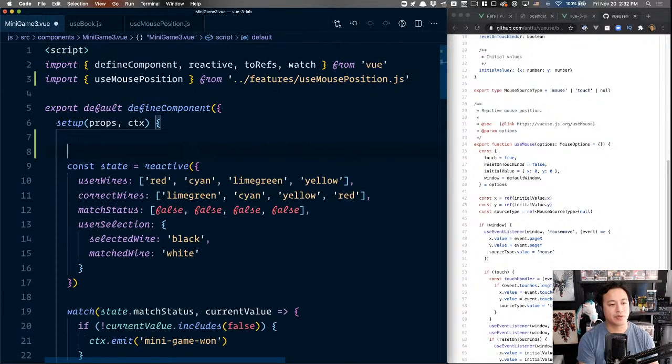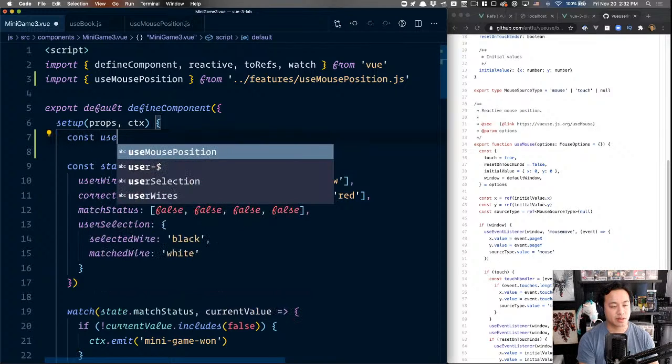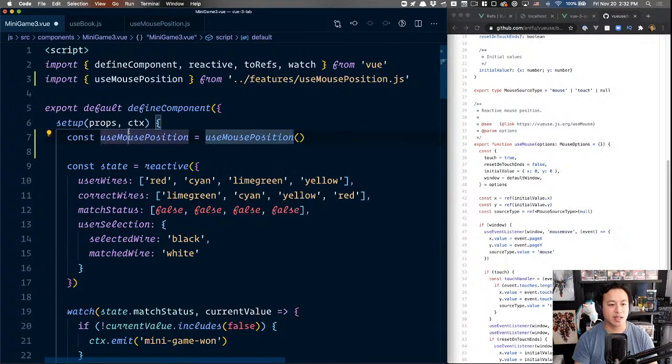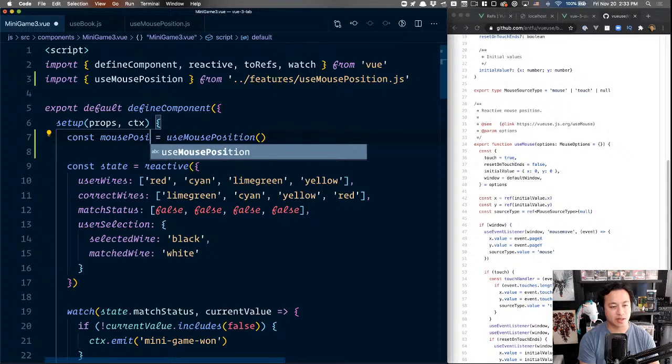The way you bring something in is const mousePosition equals useMousePosition. So you basically call it and declare it. I'll just call it mousePosition so it's very clear it's different.